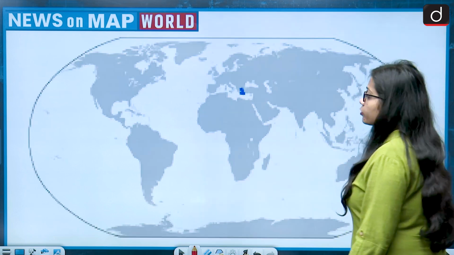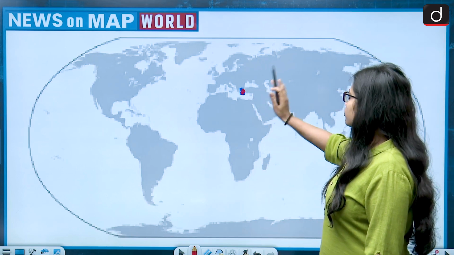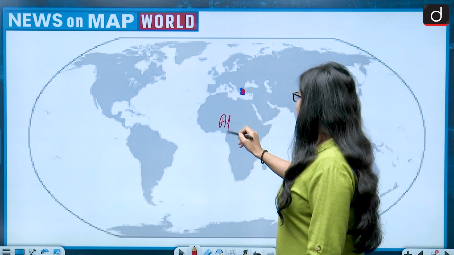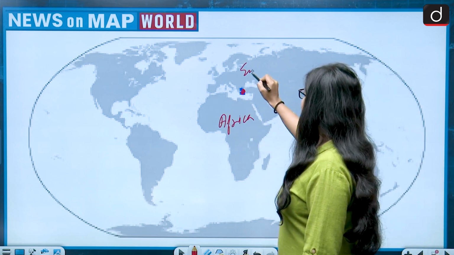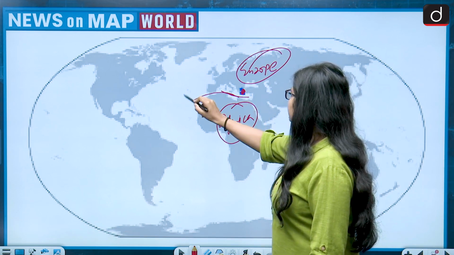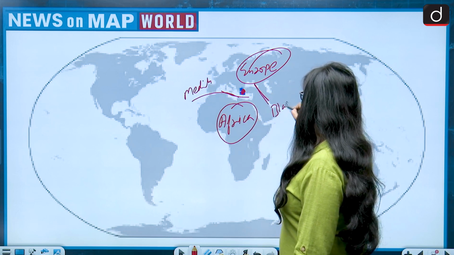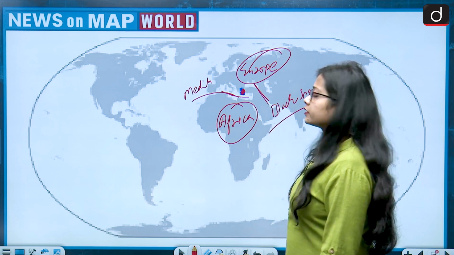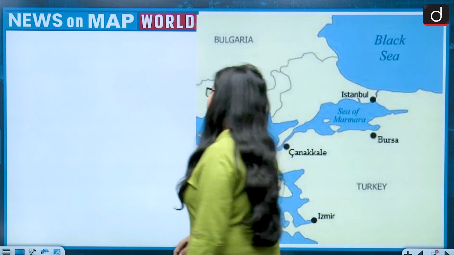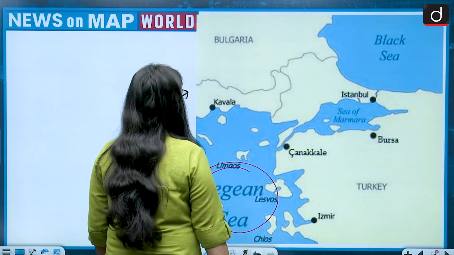Okay, let's look at this map. This is the world map and this is the Aegean Sea. Don't focus on Aegean Sea as of now. This is the African continent. This is Europe. This is the Mediterranean Sea. And this is the Black Sea. And if we zoom out on this map, this is the map that we get. And Aegean Sea is a branch of the Mediterranean Sea.